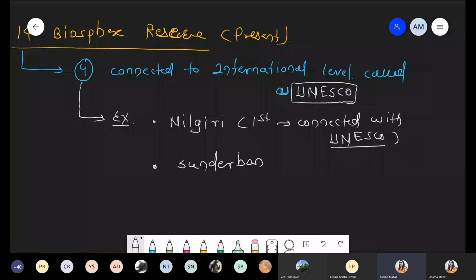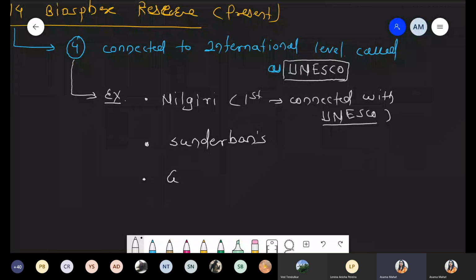Sundarbans is the second biosphere reserve which is connected with UNESCO. Now the third one is Gulf of Mannar, and the last one is Nanda Devi. All these are the names of hills or forests.